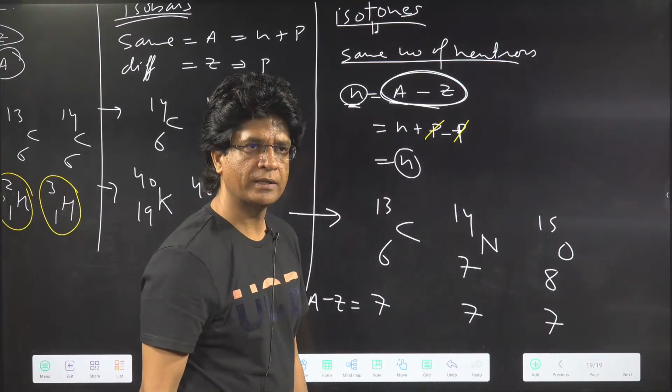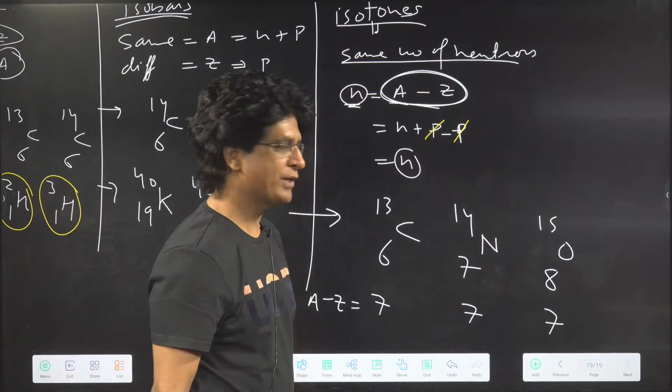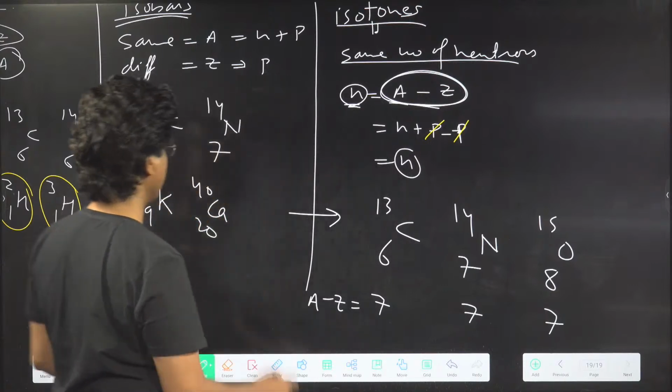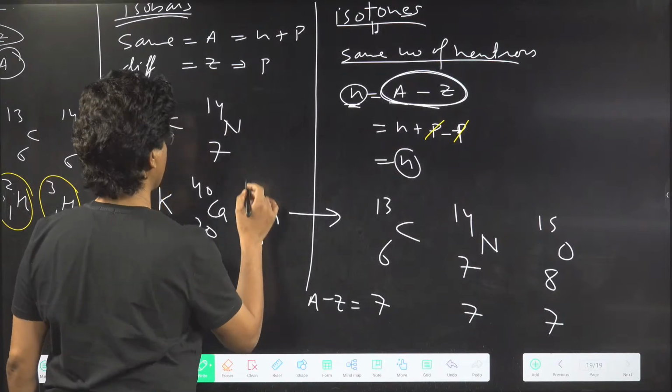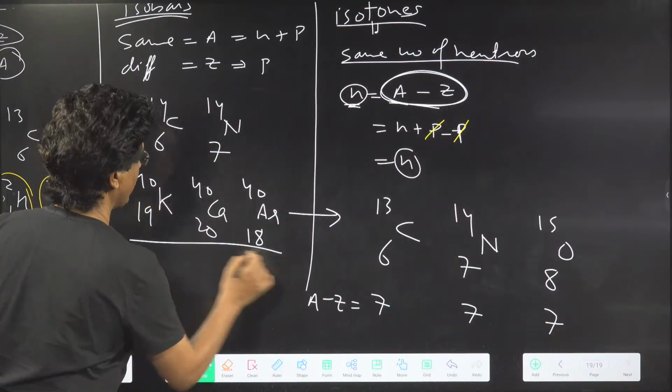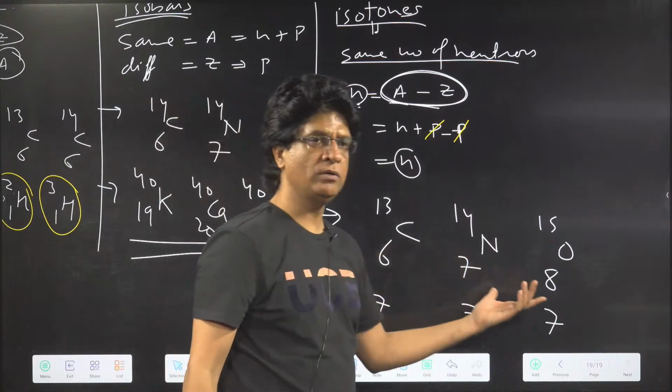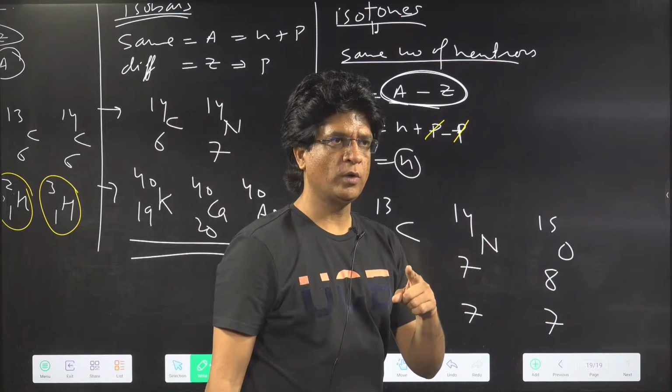Rame is saying argon and calcium for isobars. That is also possible. If you want that, we can have argon 18 and this will be 40. They all are isobars. But I'm asking right now for isotones. Getting that? All of you understood?